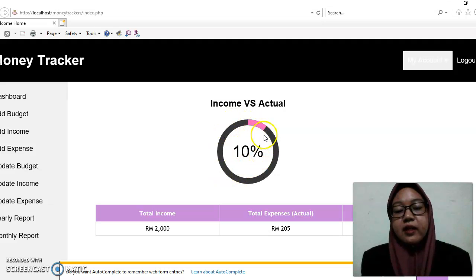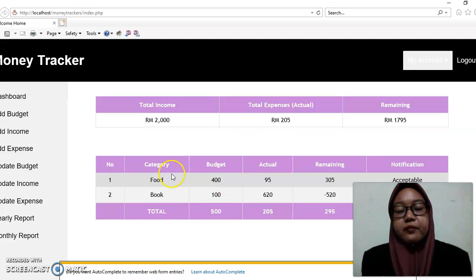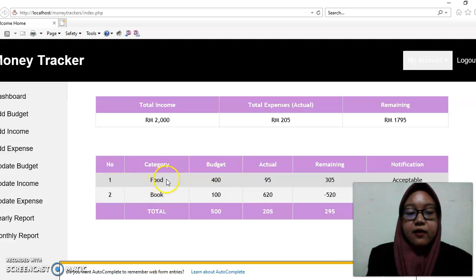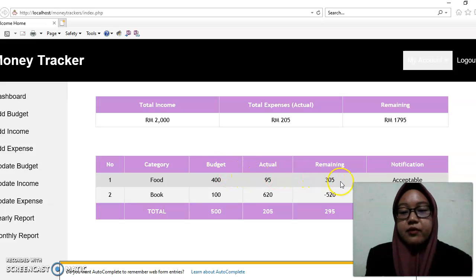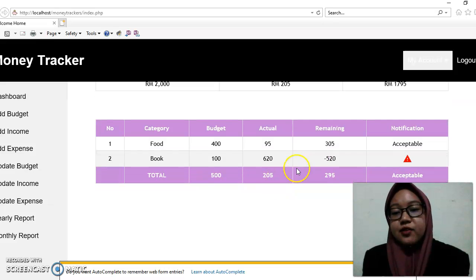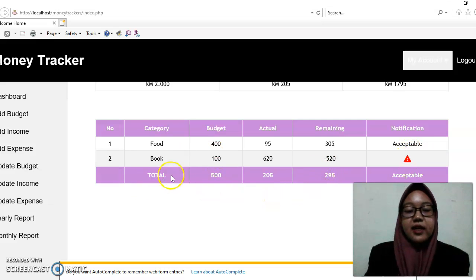So we only spend 10% from our total income. And also down here, like Dr. mentions, we have the category: food, budget, actuals, and also remaining. This notification is acceptable, meaning the actual is not more than the budget, compared to the book. Here the actuals is higher than the budget, so that's why the remaining is 520. So it becomes like this as the notification, and they can view it directly.